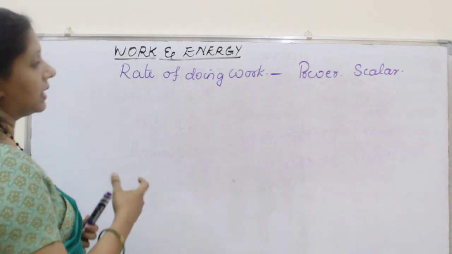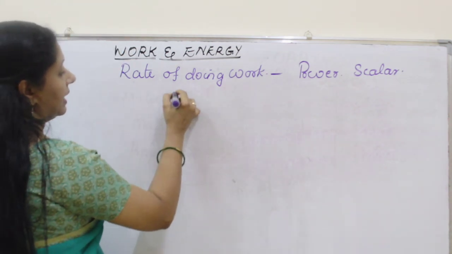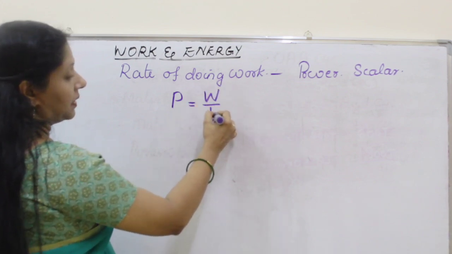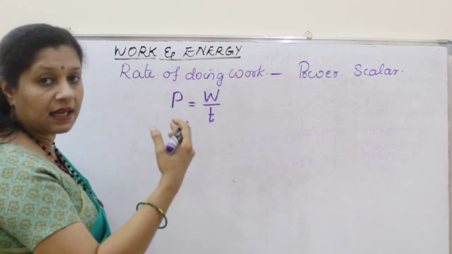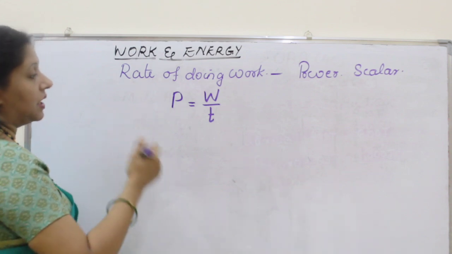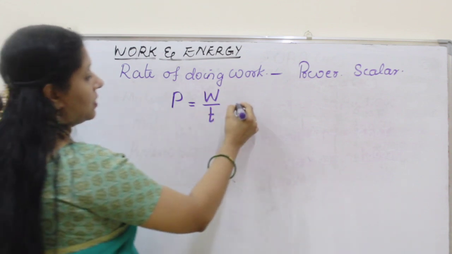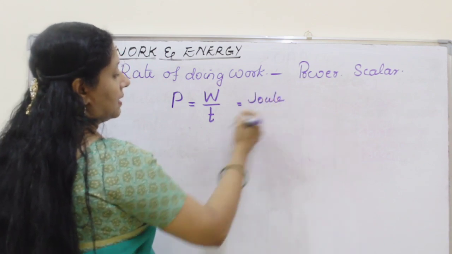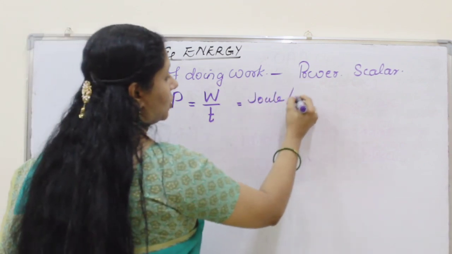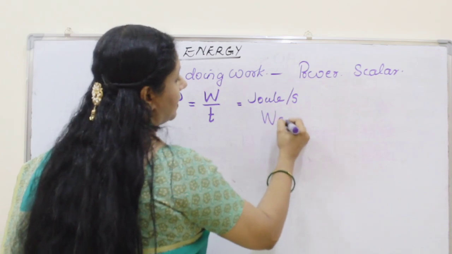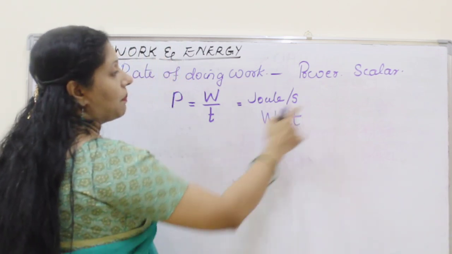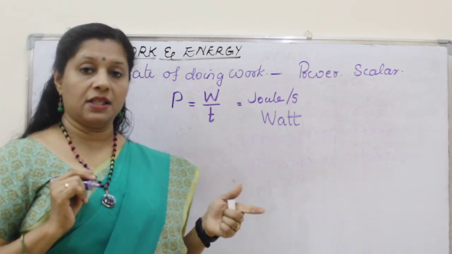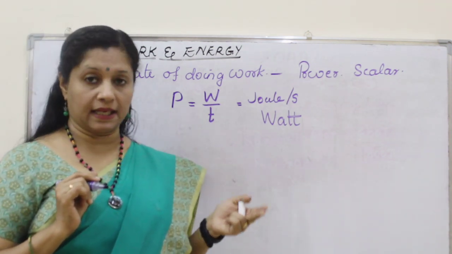So rate of doing work is called a power. So we can write the equation P is equal to work done upon time, because we are seeing how much work is done at a particular point of time. So if you see the unit of this, you know that work done, what is the unit? Joule. Right? What is the unit of time? Second. So joule per second, it is otherwise known as watt. So power is also a scalar quantity. So work is a scalar quantity, energy is a scalar quantity, power is also a scalar quantity.